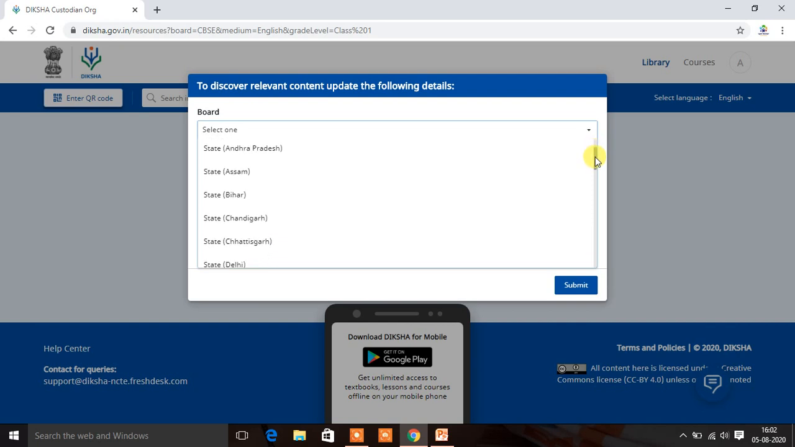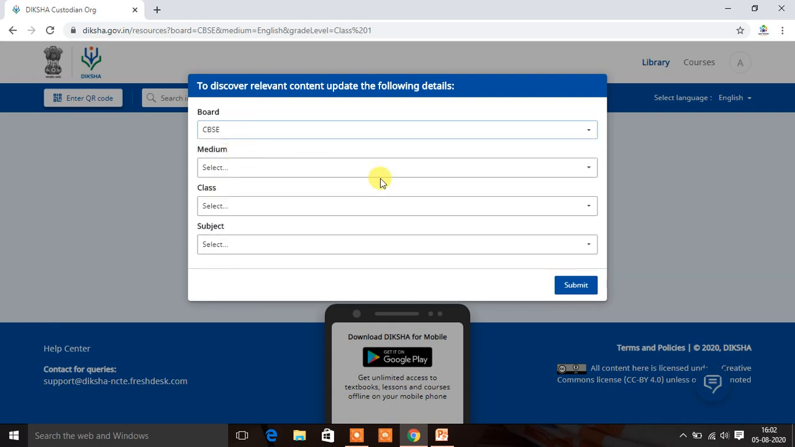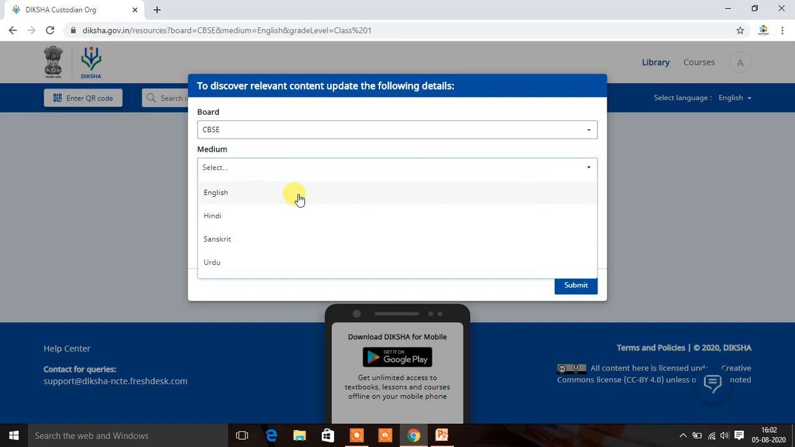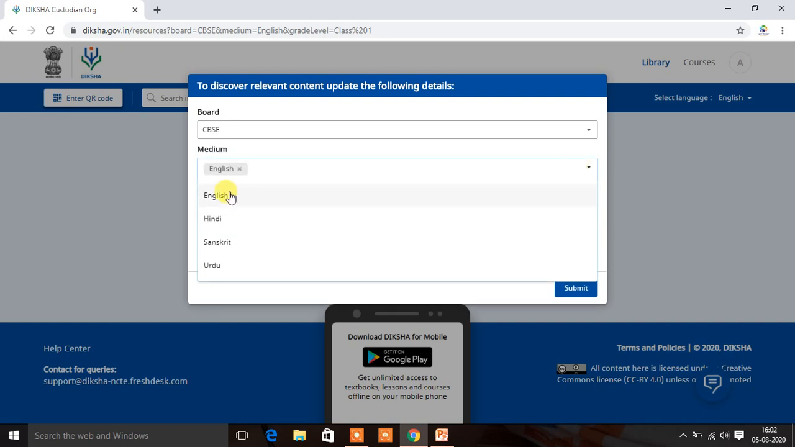Here you can see Andhra, Assam, Bihar, Chandigarh, Chhattisgarh, Delhi, Goa, Gujarat, Haryana, Jammu, Jharkhand, Karnataka, Kerala, Maharashtra, Manipur, Meghalaya, Mizoram, Odisha, Punjab. All the states of India have enrolled here. But being a KV teacher, I will click here on CBSE. Medium, which medium you will prefer here. At present, I am clicking on English. Even you can click on Hindi also. You can select multiple languages.